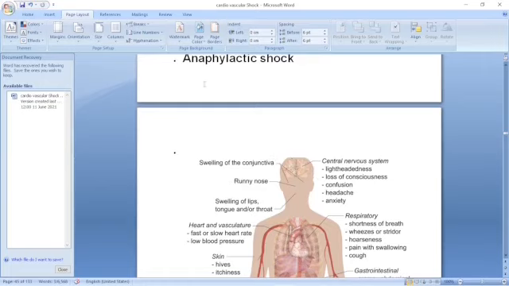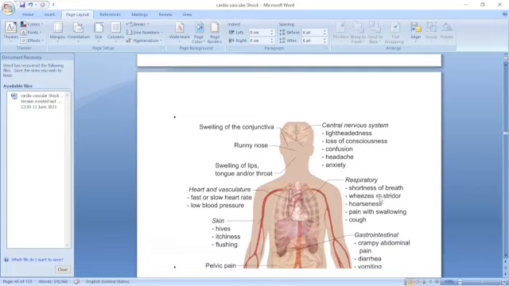Because there is angioneurotic edema. This is called laryngeal edema. In the larynx, there is difficulty in respiration. It is a very serious emergency. Hoarseness of voice because there is edema in the larynx. Pain with swallowing, cough, even difficulty in swallowing. Abdominal cramps, pain, diarrhea, and vomiting.